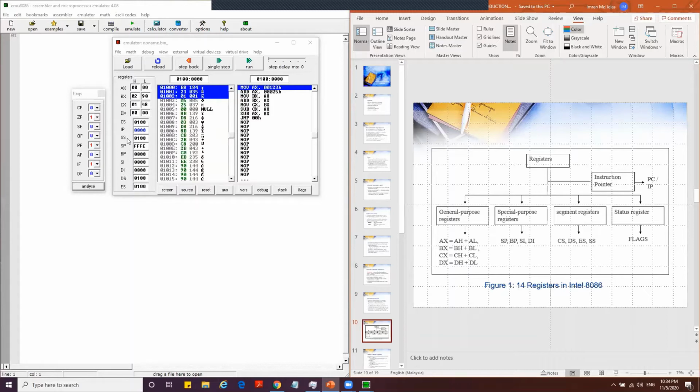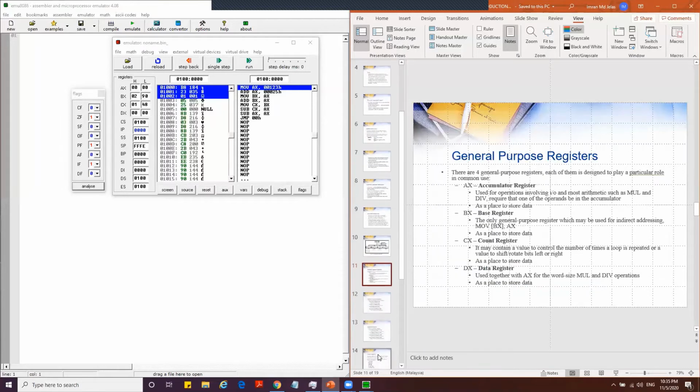And the next one, we have IP, the instruction pointer, previously known as program counter. So the instruction pointer will show where our program will start. And then we have the status flag, the whole 8 here. That's good.